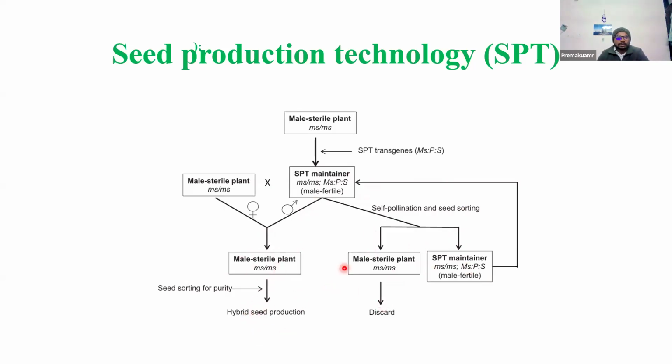Here that particular plant is used for hybrid seed production. Here also a male sterile plant is there, but it is transgenic in nature, so you discard it. This is also a male sterile plant, but you don't have any color, so the elimination is very difficult. That's why you eliminate this also. Then you get another maintainer line, and you recycle it for the next cycle of maintenance of the male sterile plant. Understood what seed production technology is?